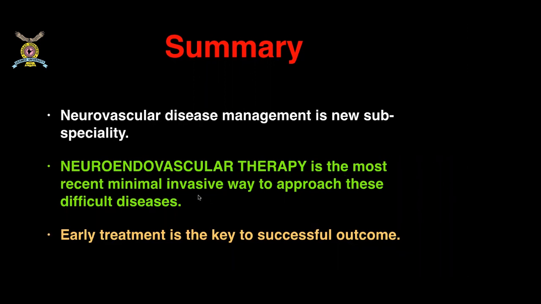It is the most recent minimally invasive way to approach these difficult diseases, like I have told, acute ischemic stroke, brain aneurysms, brain arteriovenous malformation, and venous thrombosis. And early treatment is the key for a successful outcome. Like we have seen in the stroke cases, the aneurysm cases, or the venous thrombosis. Whenever the patient's condition is very bad, that is not the ideal time to intervene. Actually, the earlier the treatment, the better the outcome. So this we have to remember.